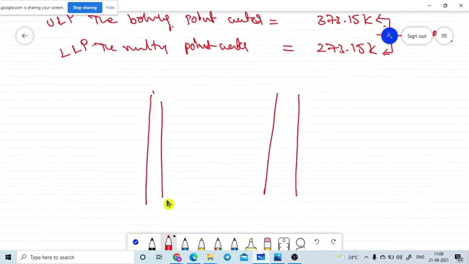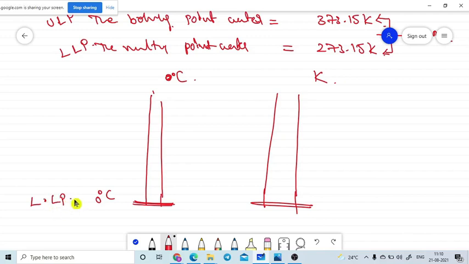So the melting point of water is 0 degrees Celsius, and in the Kelvin scale it is 273 Kelvin. Now the upper limiting point of water is 100 degrees Celsius, and the upper limiting point of the Kelvin scale is